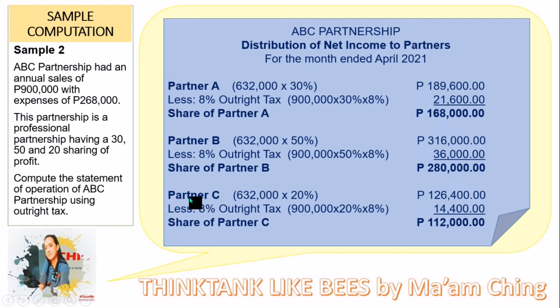For partner C, we have the operating income of 632,000 multiplied by 20%. So we have 126,400 minus the outright tax, where the basis is 900,000 times 20% times 8%, which is 14,400. So the take-home income of partner C is 126,400 minus 14,400. So we have 112,000 for partner C.